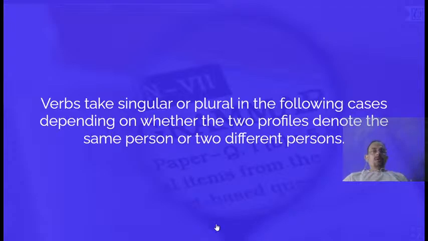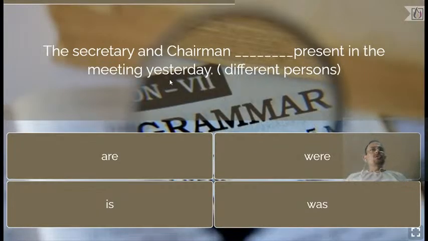Okay, next question. The secretary and the chairman dash present in the meeting yesterday. Now the secretary and the chairman represent two different persons. So when the secretary and the chairman represent two different persons, what shall be the answer? Okay, Anusri correct, Prashik also correct. It should be were. Why were?